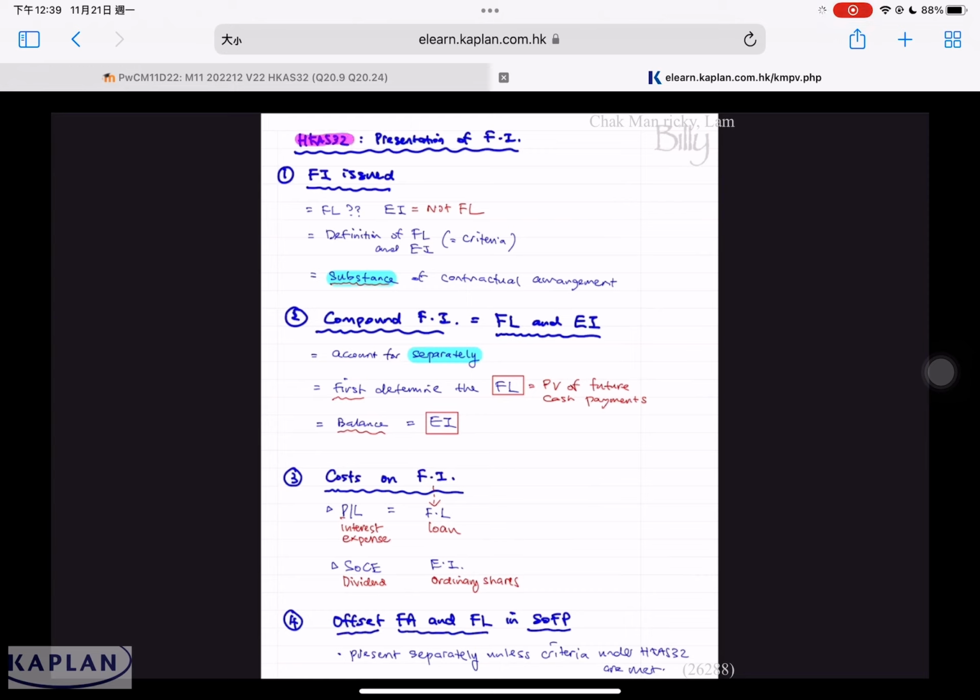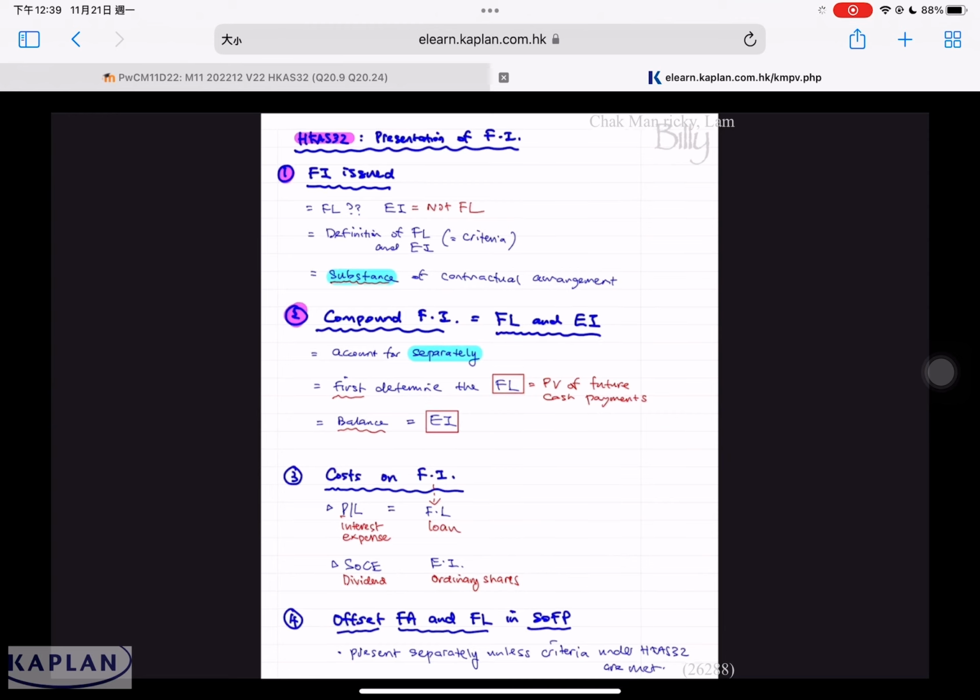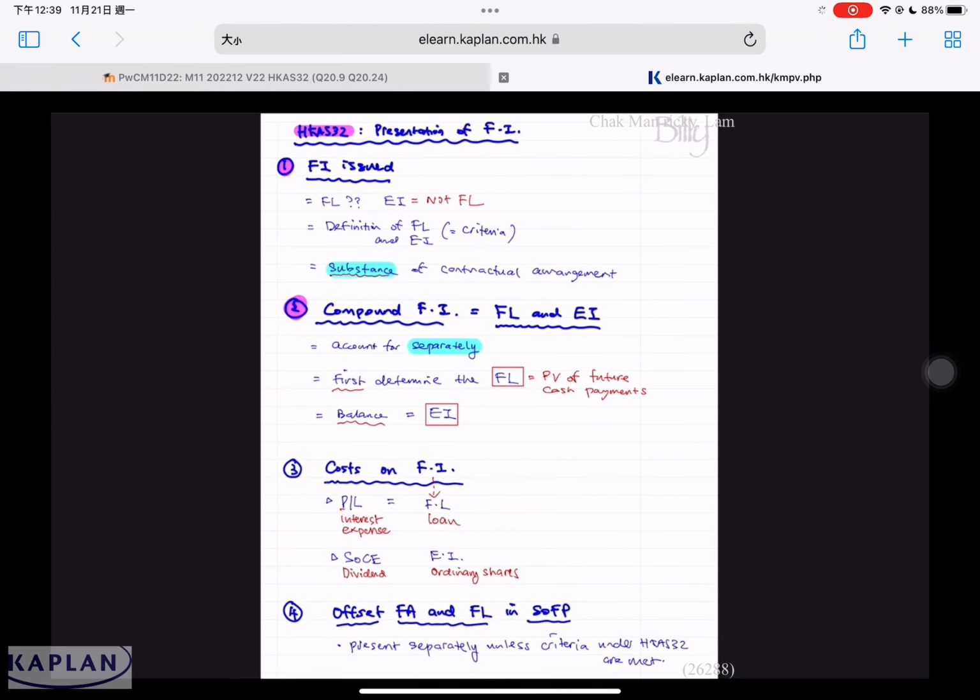For AS32, there are 4 issues. Whether the instrument issued is a liability or equity, depending on the definitions of financial liability. If it's not a financial liability, then we call that instrument an equity instrument. The second issue, which is most important among these 4, is compound financial instrument. Compound financial instrument means any instrument that's liability and equity. Then we must account separately. How do we account separately? We must calculate liability first, then balance equity.